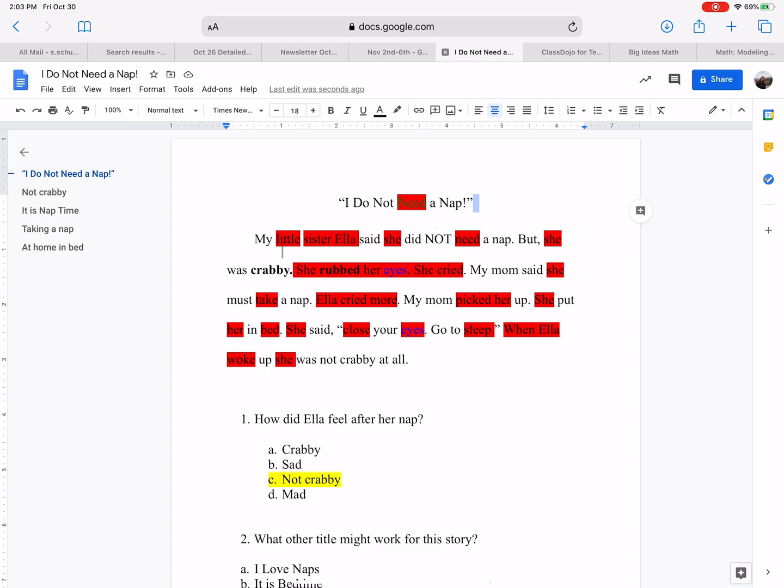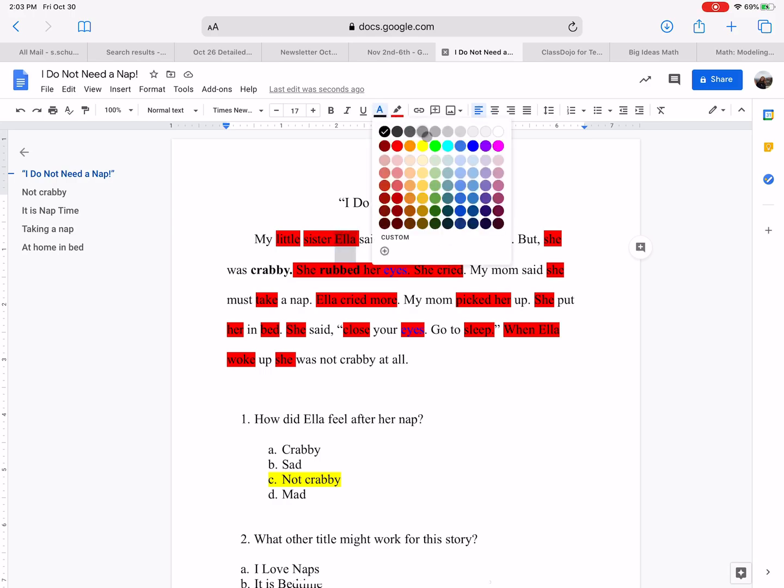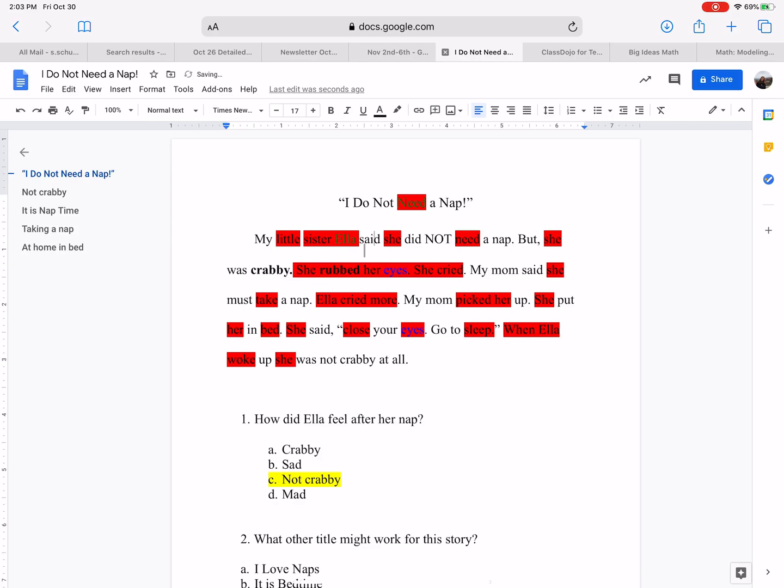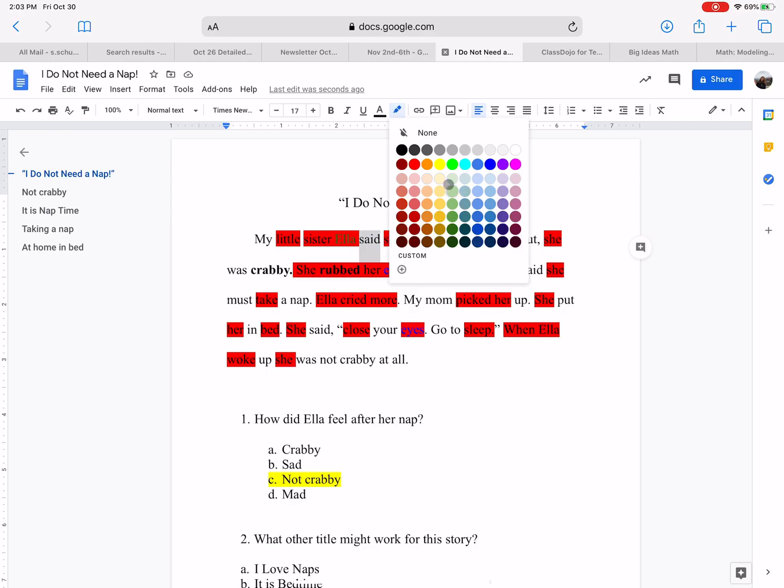My little, let's see, let's count. Little: 1, 2, 3, 4, 5, 6. So little has six letters, so we don't need that. Sister also has six. Ooh, but Ella, 1, 2, 3, 4. That has four letters, so we're going to put green there. Ooh, and said, 1, 2, 3, 4. Oh, we're going to highlight said. I'm going to use the green highlighter.